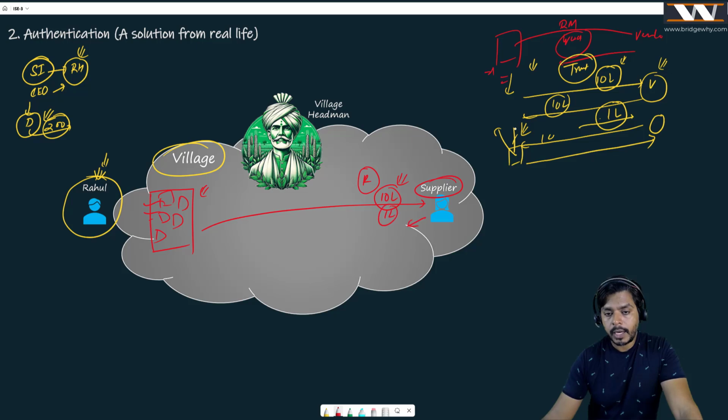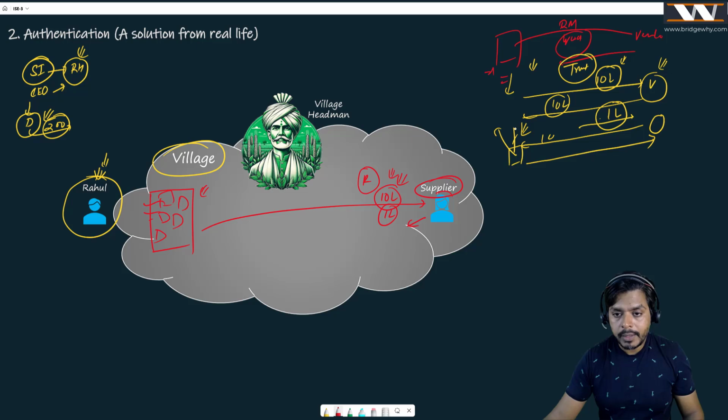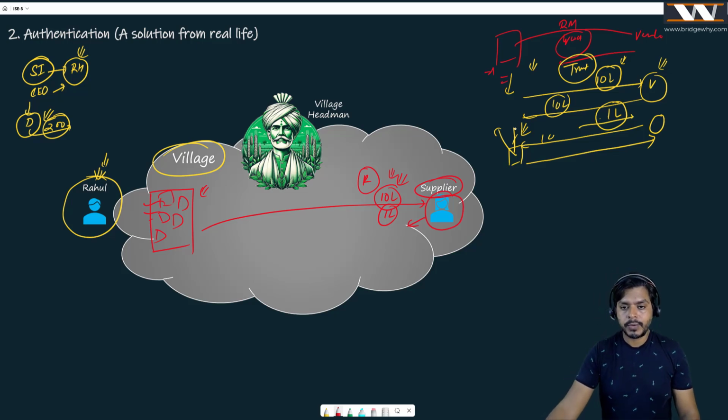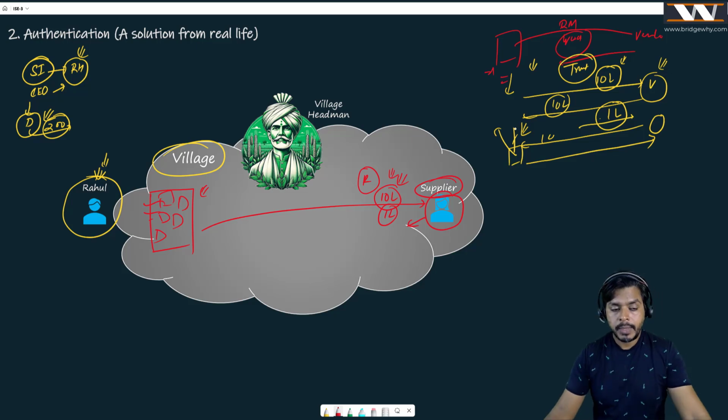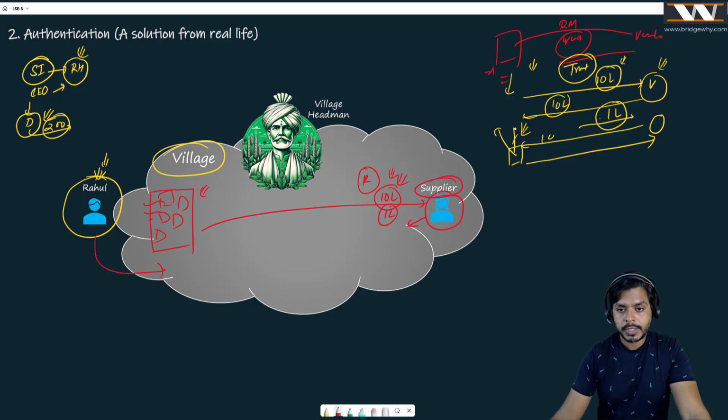And now the supplier is saying, what? Man, I am delivering 10 lakh rupees of raw materials to you. Why would you give me 1 lakh? Because I do not know you. I don't trust you. You just came into this village. How can I give you 10 lakh rupees of raw materials for just 1 lakh? It means that the supplier is not trusting Mr. Rahul. You agree with me on that, right? And at the same time, even Rahul has some apprehensions about the supplier.